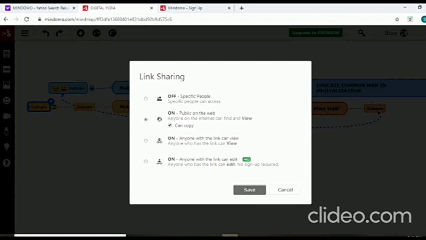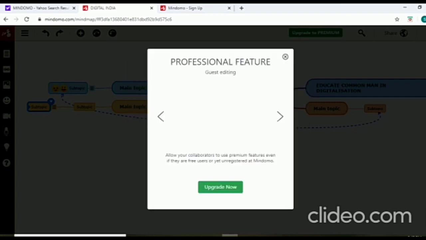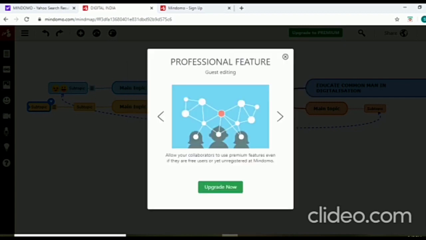So these are the 4 options. If you want only the monitors or the group leaders to access, you can give that access to one person, and others can share their view with the leaders, and then that leader can put forth that mind map. If you are dividing into 5 groups, then you will get 5 maps out of their discussion, their creative ideas, and the type of maps they create. Out of these 4, I have chosen the second one, public on the web. Anyone on the internet can find and view it. But after that I selected the 4th option, all can access. That time these things came.